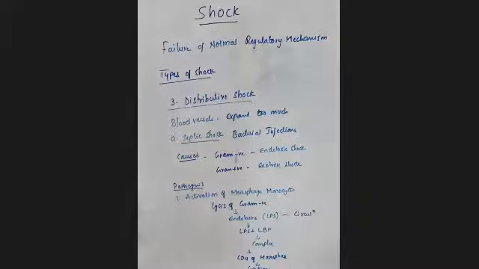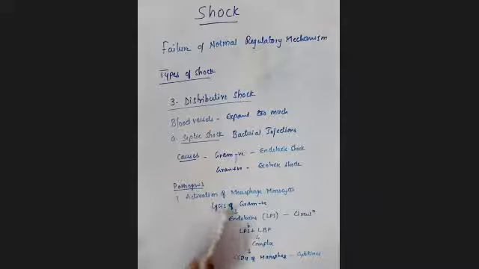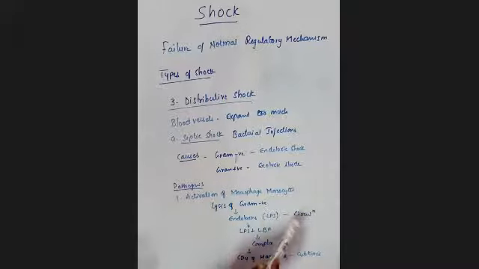These cytokines have different roles inside our body. We'll see what these cytokines do. The first step is the activation of macrophage monocytes. Whenever gram negative bacteria lyse, they release the endotoxin known as lipopolysaccharides into the circulation.